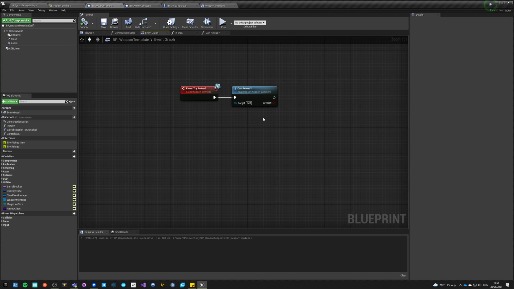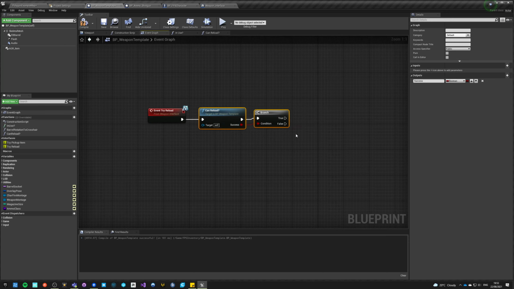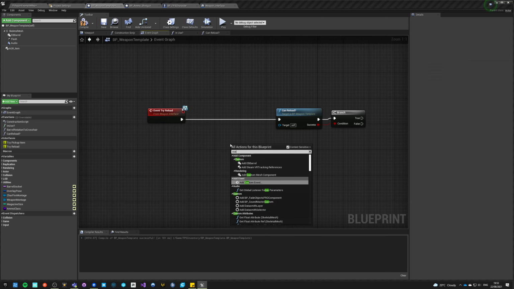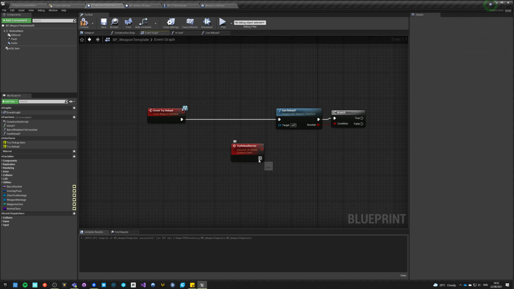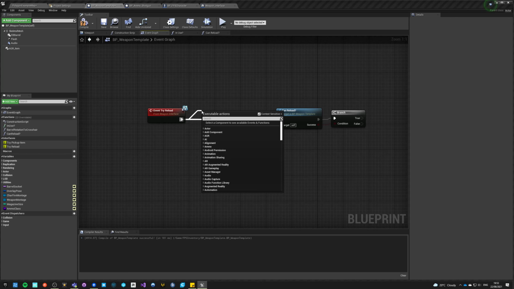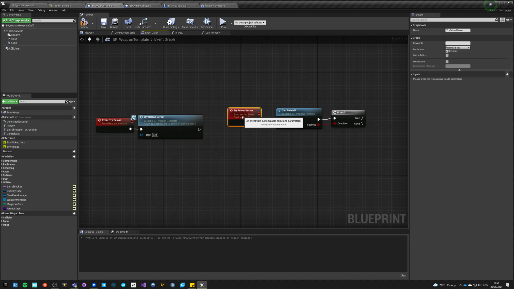We go back here, can reload, and on the can reload we have a custom event try reload server, which is running on server reliably. And this is what we need to do really.